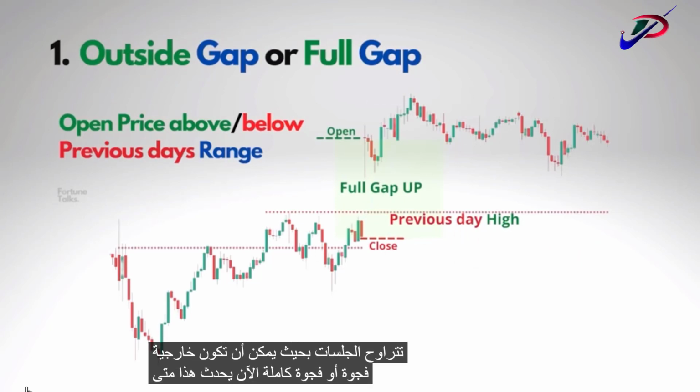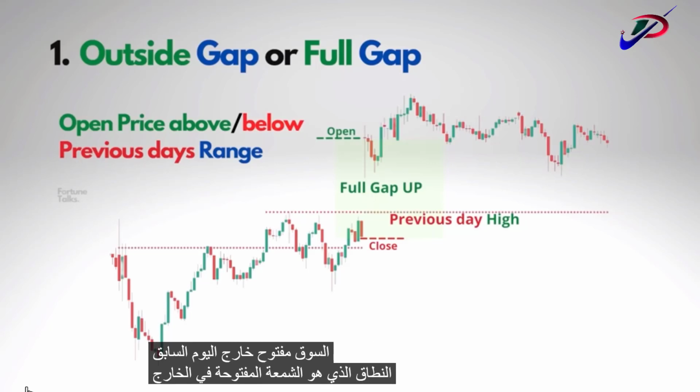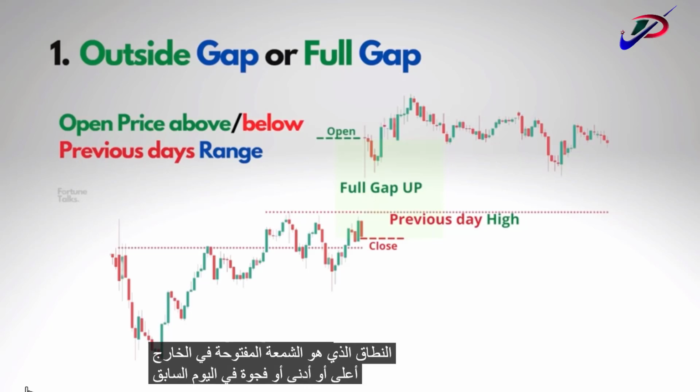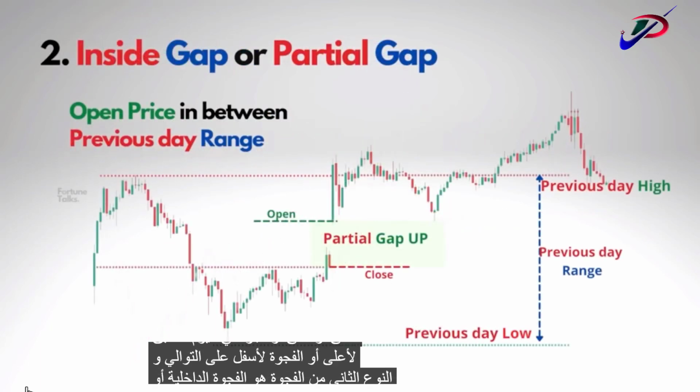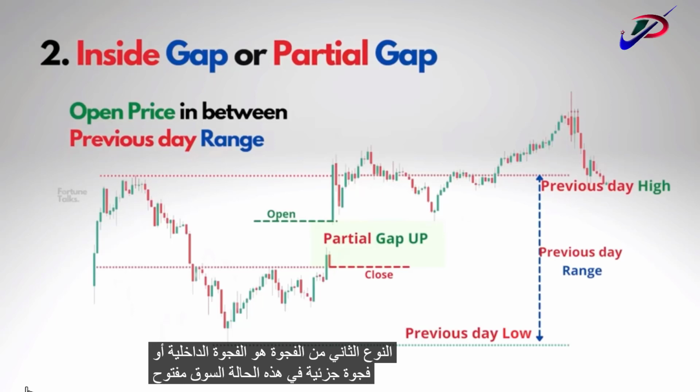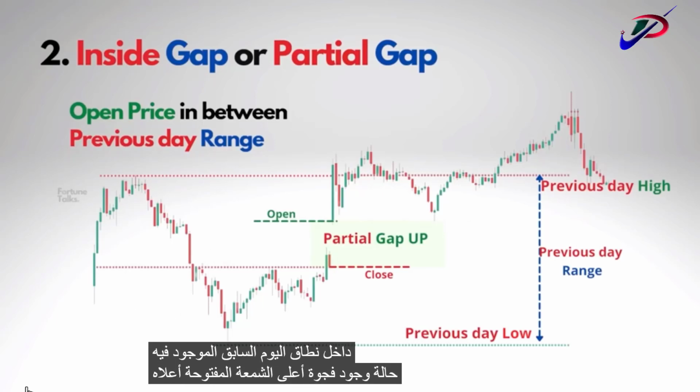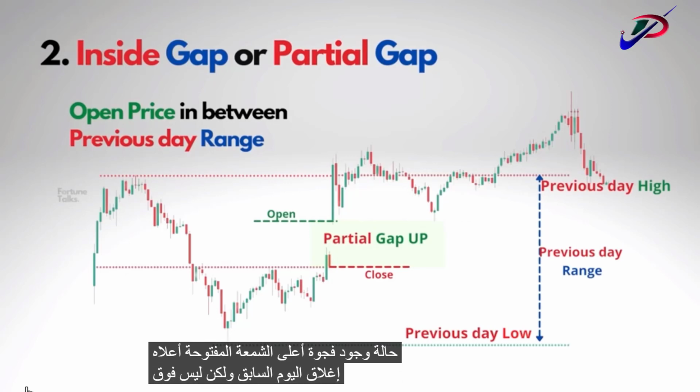This happens when the market opens outside the previous day's range. That is, the candle opened outside the previous day high or low for a gap up or gap down respectively. And the second type of gap is an inside gap or a partial gap. In this case, the market opened inside the previous day's range. That is, in case of a gap up, the candle opened above the previous day close but not above the previous day high.